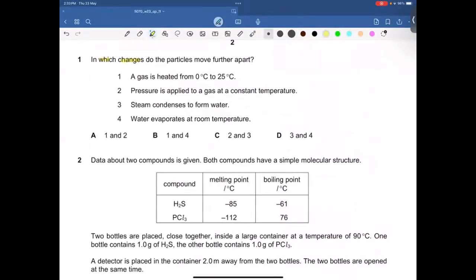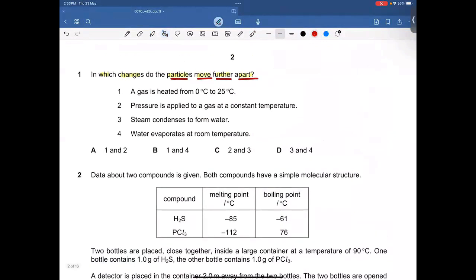In which changes do the particles move further apart? Particles move further apart. That means the space between the molecules increases. And if the space between the molecules increases, then it also means the distance between the molecules increases.